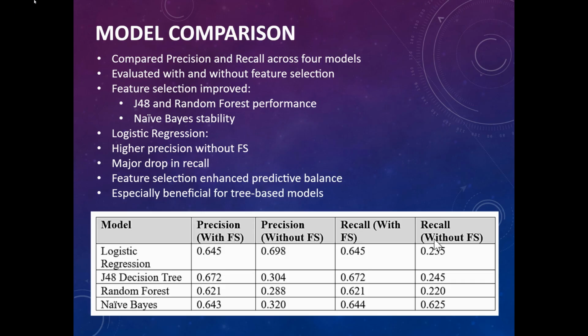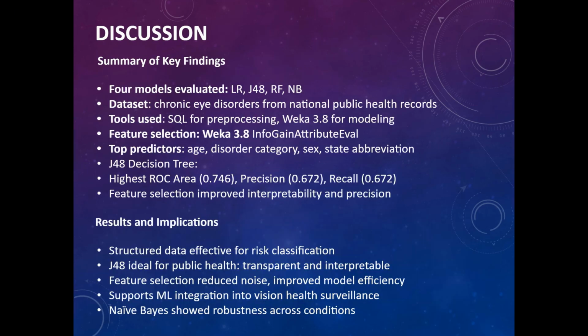In summary, we developed and evaluated four models: logistic regression, J48, random forest, and naive Bayes to predict chronic eye disorder risk using structured demographic and clinical data. The dataset came from National Public Health Records, was preprocessed in SQL, and analyzed in Weka. Feature selection with InfoGain highlighted age, disorder category, sex, and state as the most informative predictors. J48 delivered the strongest results with an ROC area of 0.746 and both precision and recall at 0.672.